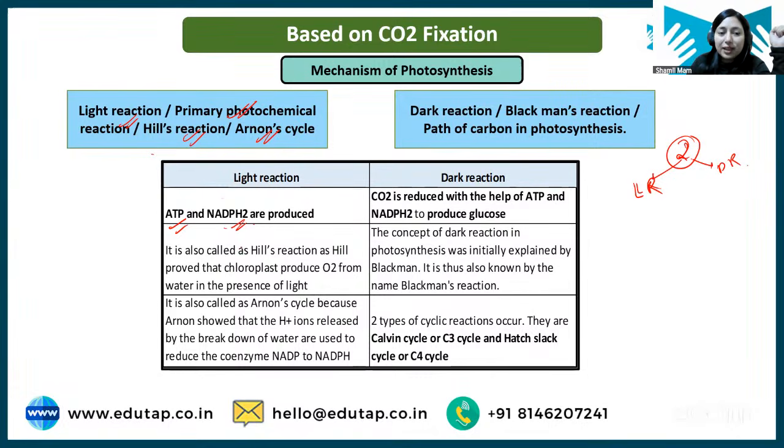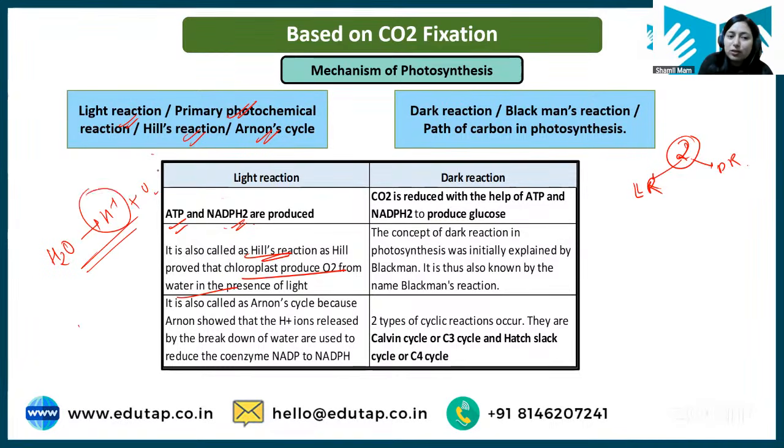So here, the first step is that water will split into hydrogen and oxygen. It is also called the Hill reaction, as Hill proved that chloroplast produces O2 by the splitting of water. So the oxygen produced is due to the splitting of water, right? So the first reaction is that water is split into hydrogen and oxygen.